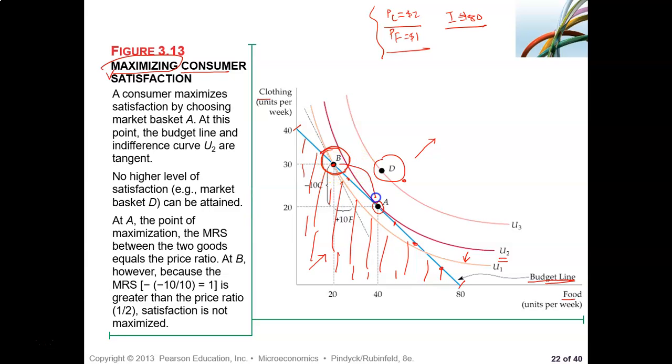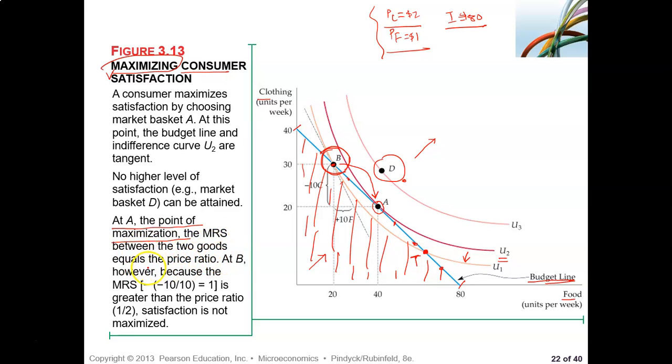He wants to be at A, at a tangent point. Also here, if we put another point here, say this is point T, that intercept, right? Then that T, look at that. At T also, he is again at U1. He wants to go to U2. Is that okay? Now at that point of tangency A, the point of maximization, the MRS between the